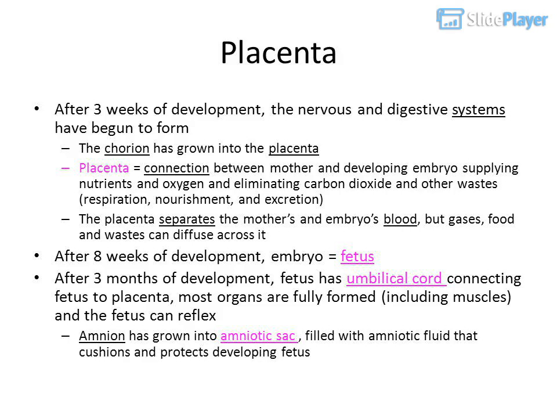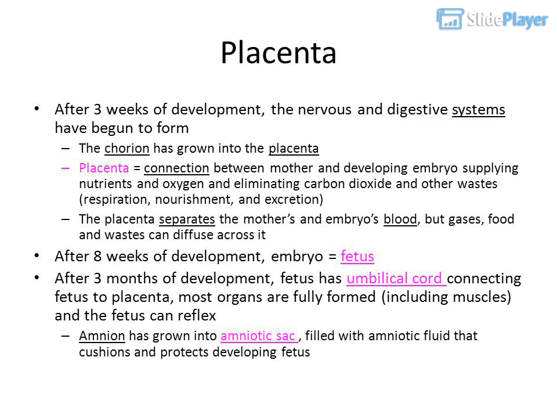Placenta. After 3 weeks of development, the nervous and digestive systems have begun to form. The chorion has grown into the placenta. The placenta is the connection between mother and developing embryo, supplying nutrients and oxygen and eliminating carbon dioxide and other wastes: respiration, nourishment, and excretion. The placenta separates the mother's and embryo's blood, but gases, food and wastes can diffuse across it.